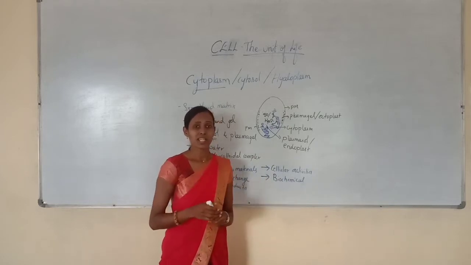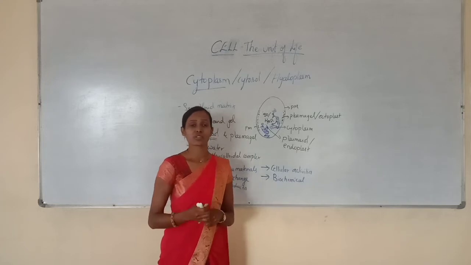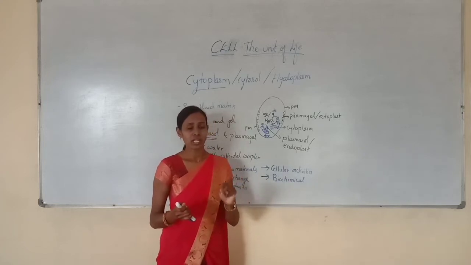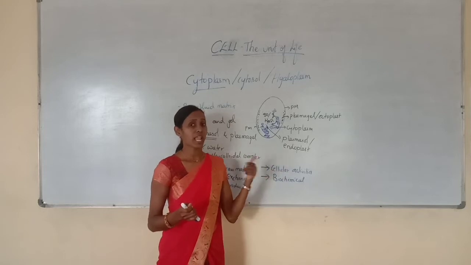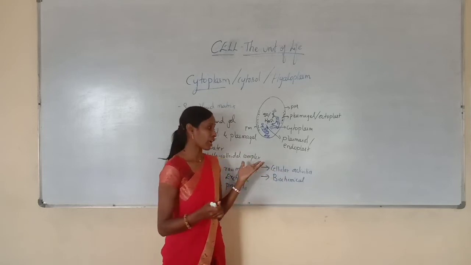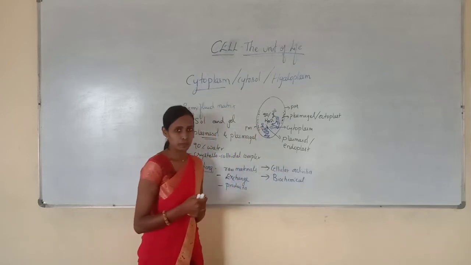So cytoplasm is a semi-fluid matrix. It can exist in two forms, sol and gel. And you know where exactly the sol is present and where exactly the gel is present. And the functions of cytoplasm, you know.